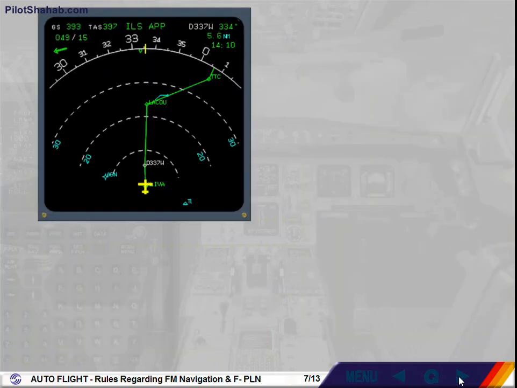Rules regarding predictions. Rule 1. For predictions on time, speed, altitude and fuel, the FMS assumes that the aircraft flies along the flight plan in managed navigation and managed climb or descent modes.